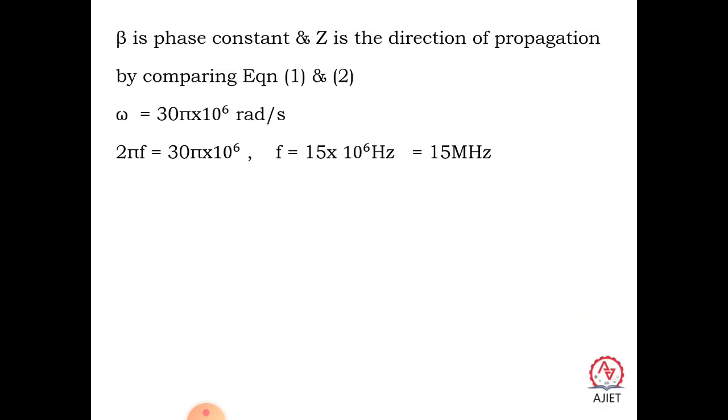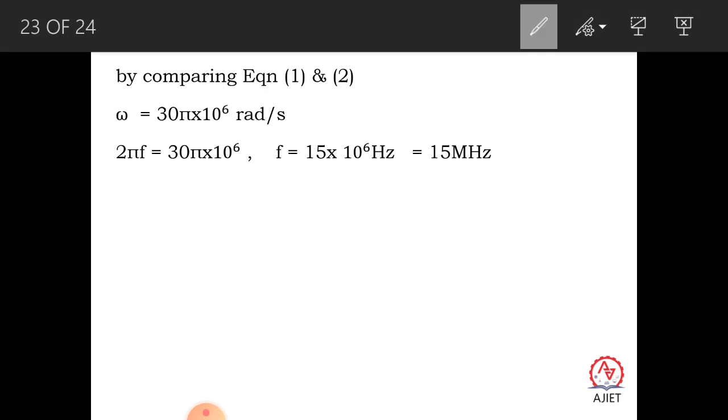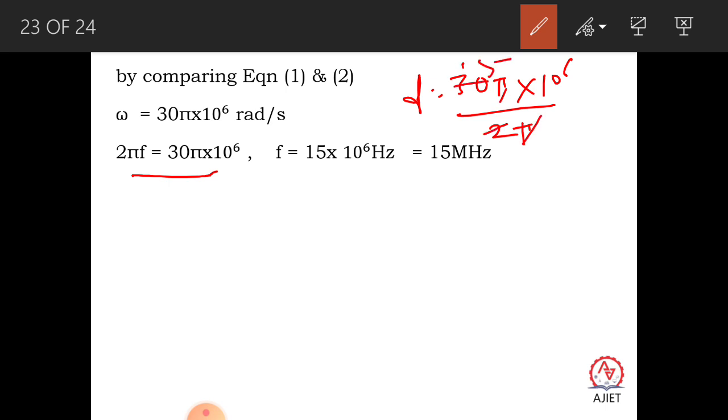So when you compare, as I told, 2 pi f is equal to 30 pi into 10 raised to 6 here. So what is f? You just do it like this: f is equal to 30 pi into 10 raised to 6 divided by 2 pi. So pi gets cancelled out, so it is 15 here. So it is 15 into 10 raised to 6, so that comes as 15 megahertz.